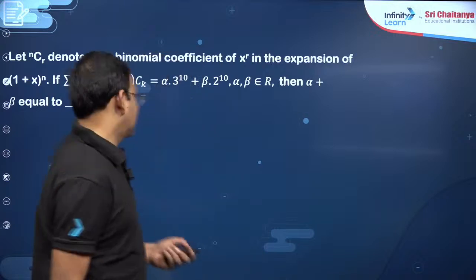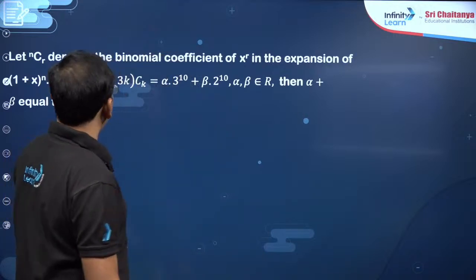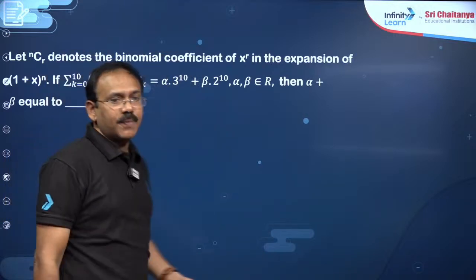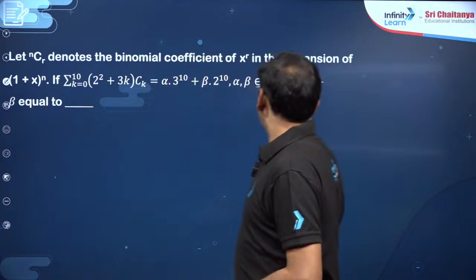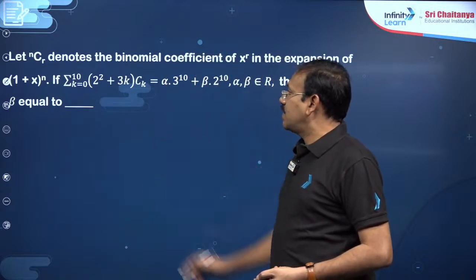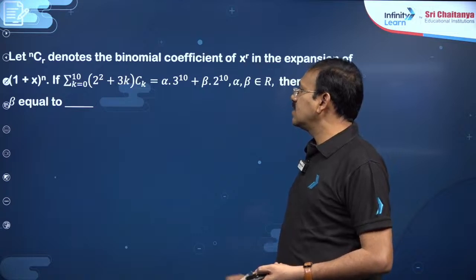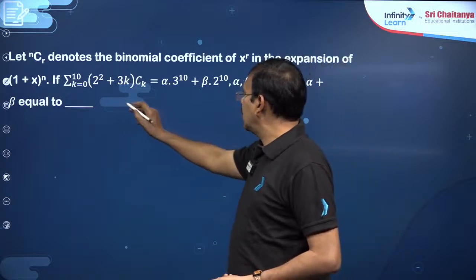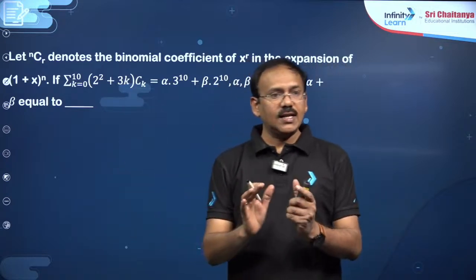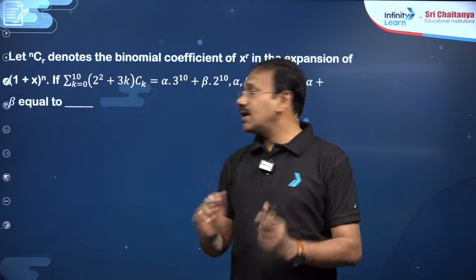Yeah, let's do it. You see, nCr denotes the binomial coefficient of x power r. So the expansion of (1 plus x). You just see the properties, dear students. I think this is sigma k equal to 0 to n. To expand this, I'll give the central idea.